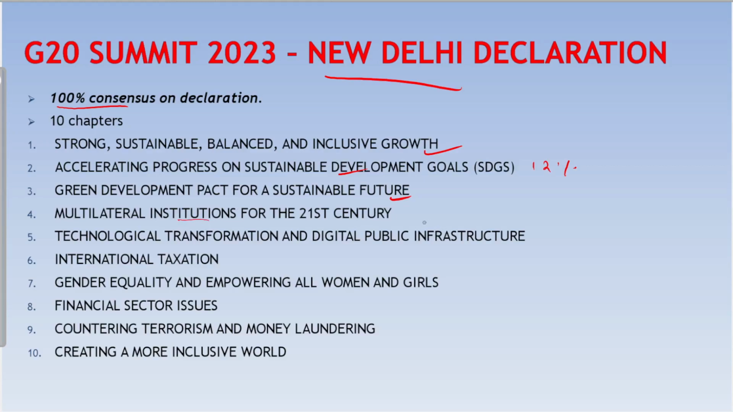Regarding multilateral institutions, it speaks of reforming international financial institutions. One of the most important elements in this is to reform the United Nations Security Council. It was agreed for the first time in the G20. And there was a strong push towards reform for better, bigger, and more effective multilateral development banks.